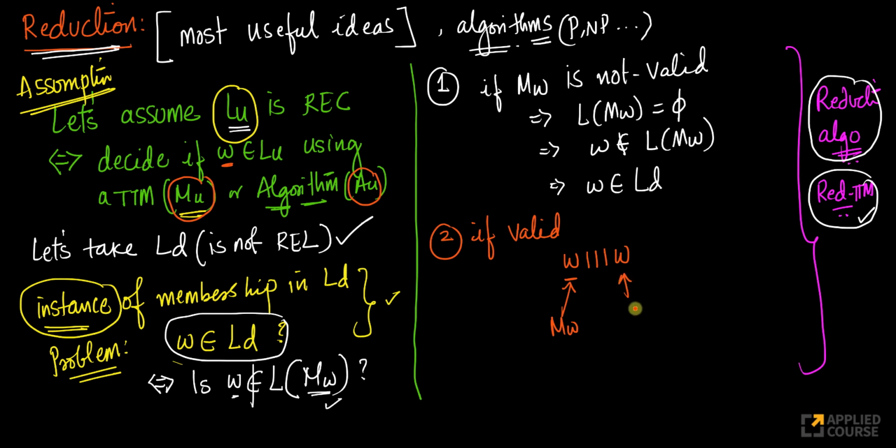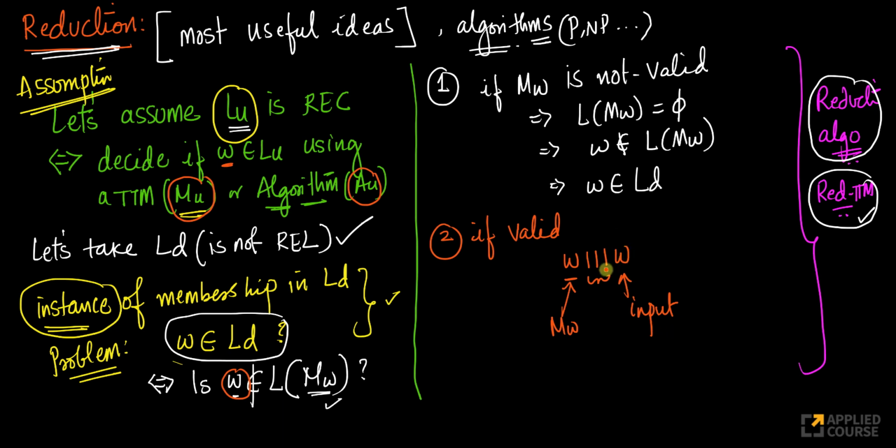This is my input. So this is my delimiter. Look at this. I'm taking the same W now. Again, I'm only worried about this question now. I'm taking this W, concatenating 3 ones and then W again. I can do this very easily. And by doing this, I can interpret this as your MW, and this is your input.